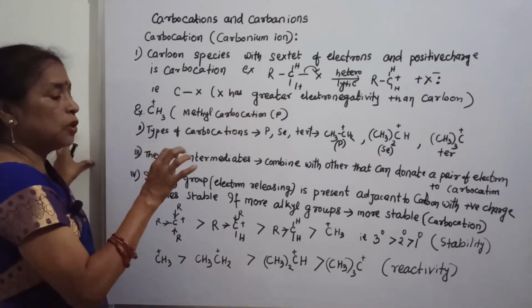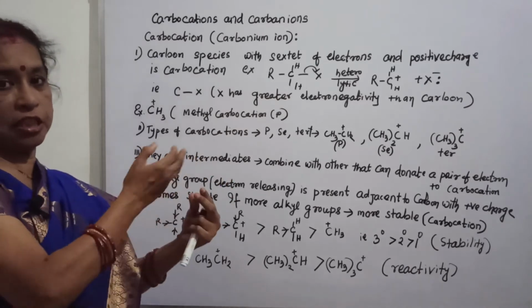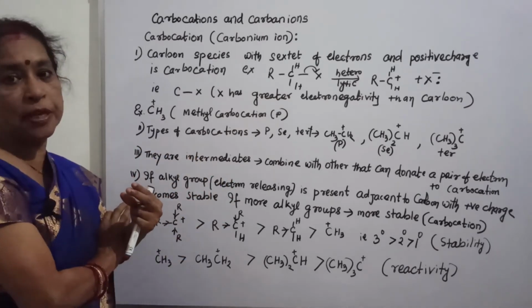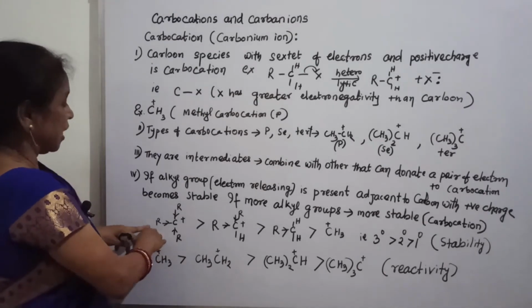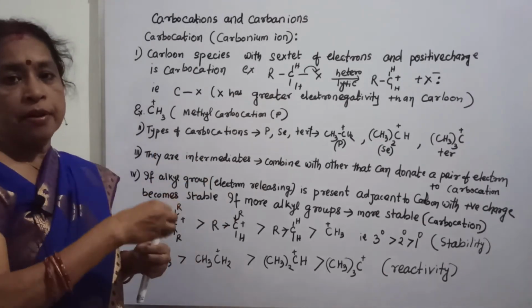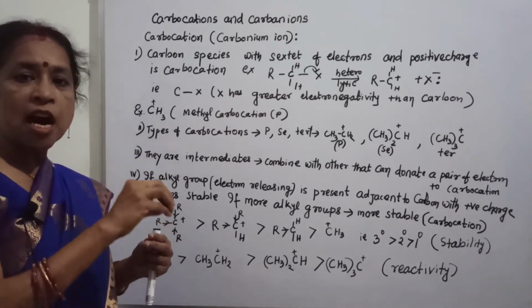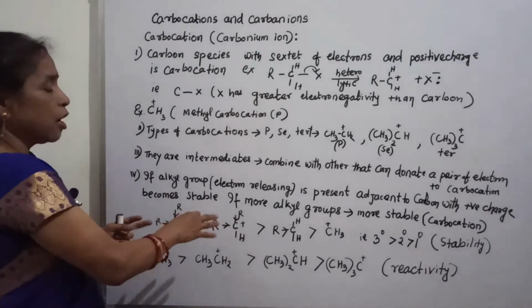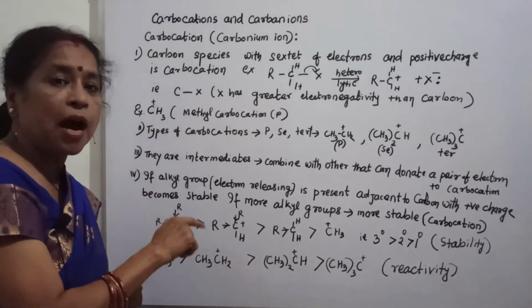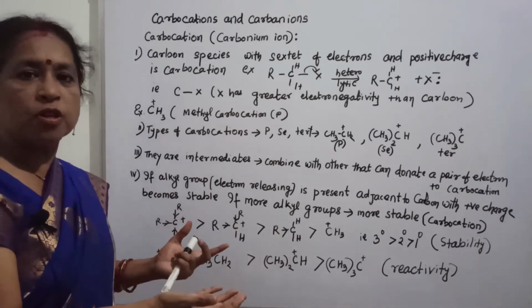That means if an alkyl group is present on the carbon adjacent to the carbocation, then the carbocation becomes stable with the help of the alkyl group. If more alkyl groups are attached, it is more stable.